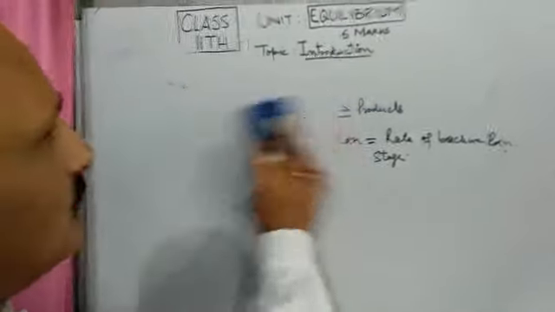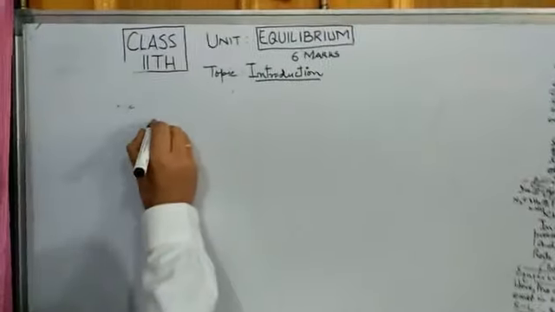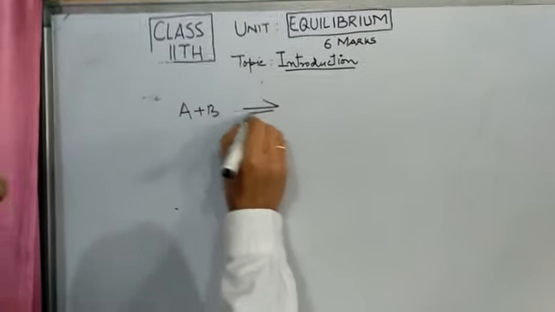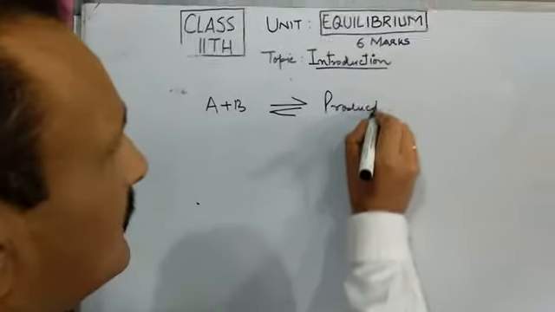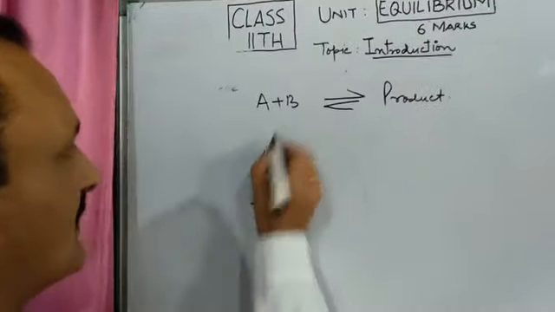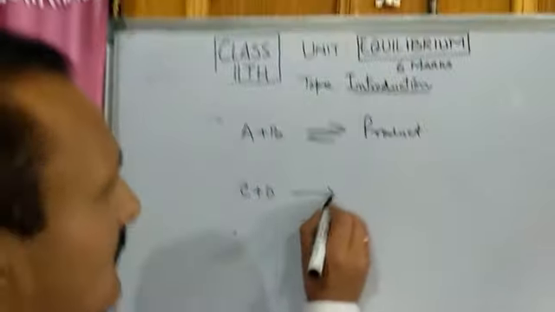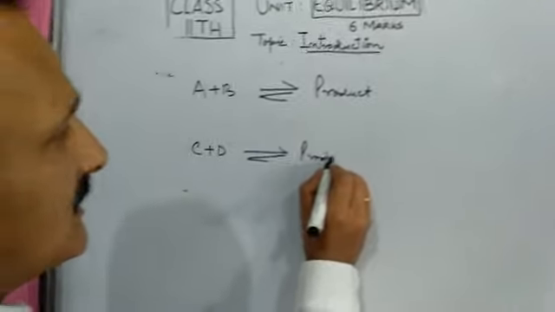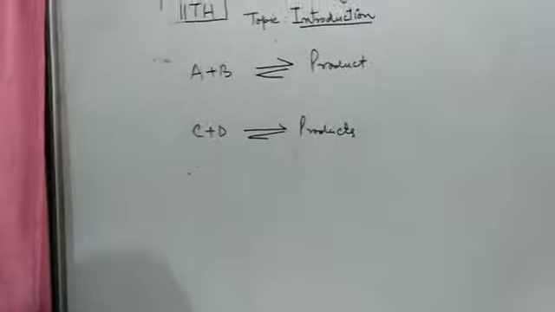Now, suppose this is a reversible reaction. This is another reversible reaction. Here A and B have combined to form products, and in the other case C and D have combined to form product. Both are reversible processes.